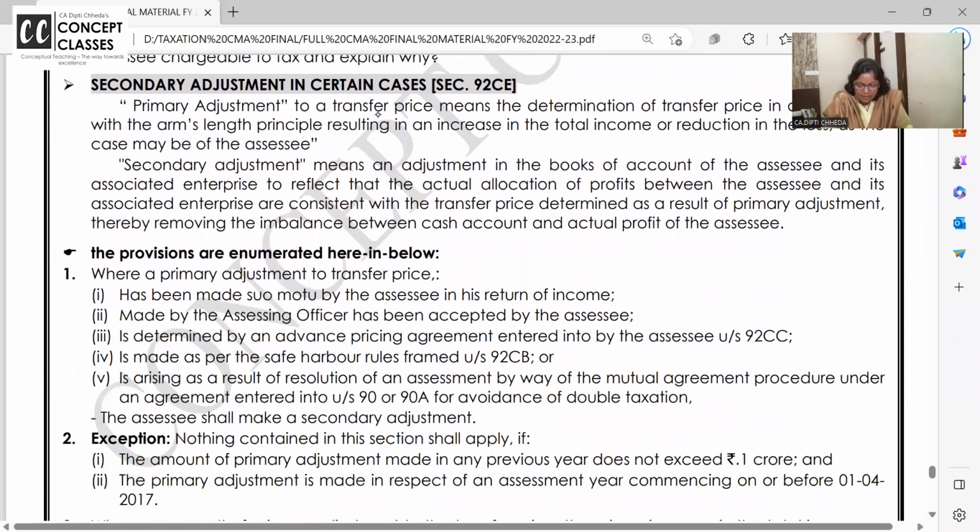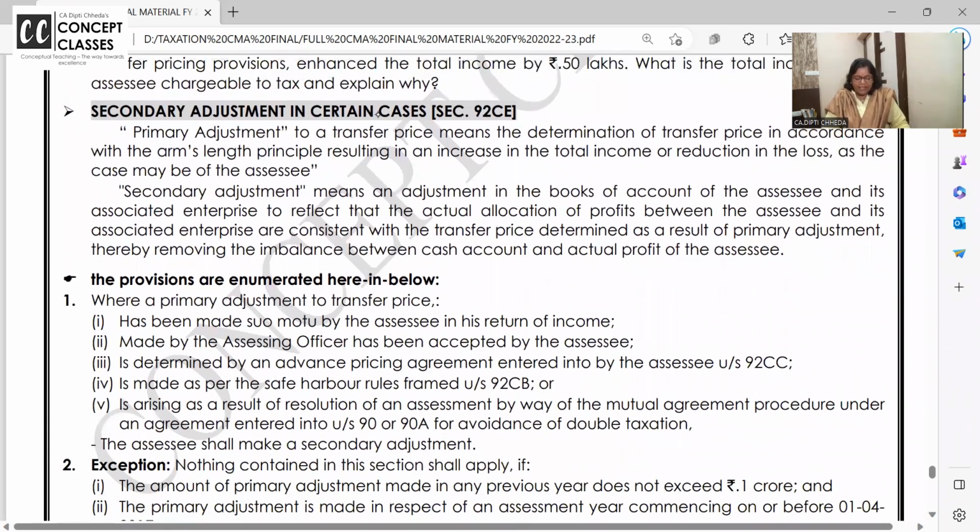Yes. Let us begin with the secondary adjustment. But for secondary adjustment, we should again know what is primary adjustment. Nice questions also I have covered with this. Understand what is primary adjustment.